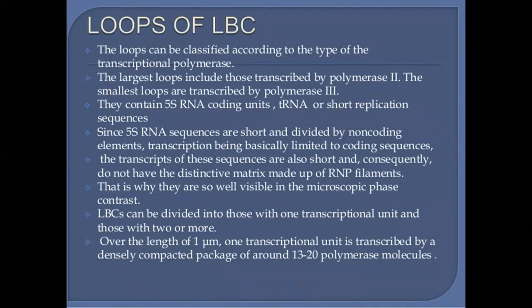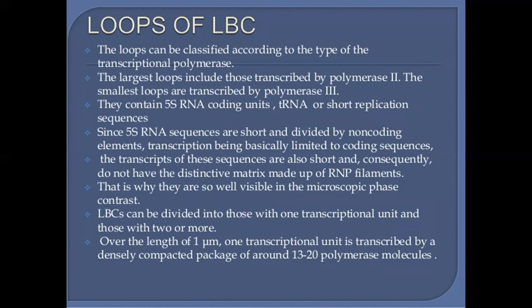Loops of lampbrush chromosome. The loops can be classified according to the types of the transcriptional polymerase. The largest loops include those transcribed by polymerase II. The smallest loops are transcribed by polymerase III. They contain 5S RNA coding units, tRNA or short repetitive sequences. Since 5S RNA sequences are short and divided by non-coding elements, the transcription is basically limited to coding sequences.